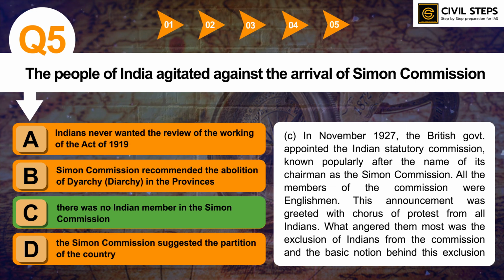So you should know what were the events before the Simon Commission and the events after it, and what were the outcomes of that. You can read more about the Act of 1919 also, about diarchy also, and which act introduced diarchy. You should also know who were the members in the Simon Commission.